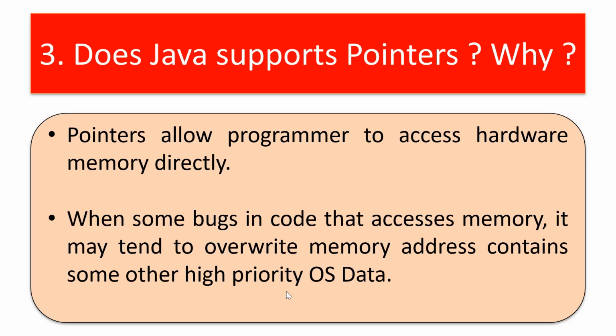When this bug actually executes, the memory address 1000 will be overwritten. Once overwritten, the very important file that is related to the operating system will be overwritten, and hence the system may tend to crash. So this is one example of a security effect that may happen while pointers are used.